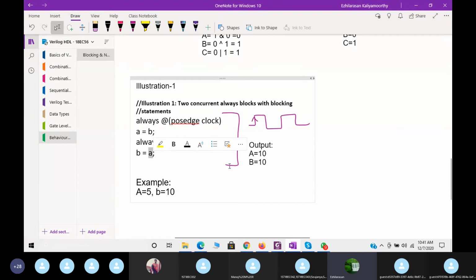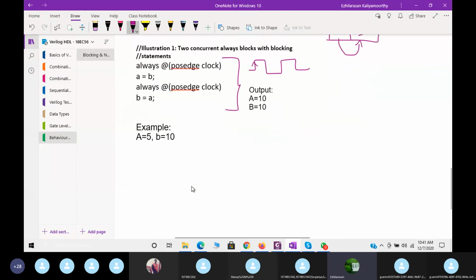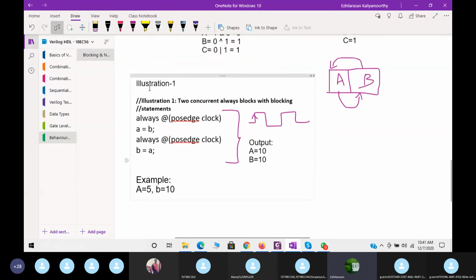Now our intention is to swap the values of A and B, correct? You might have studied this in the C program also. We have 2 registers, this register called A and this register called B. In a microprocessor you might have studied this. We need to swap the value of B to the A register and A to the B register. That is our intention. Now, if I use it in this way, the values are not swapped. So the good idea is we need to do it in this way.